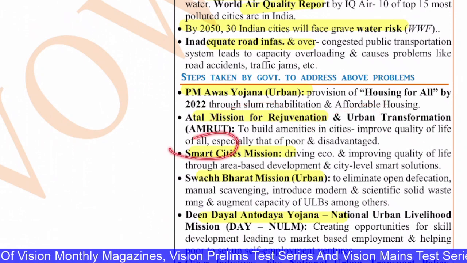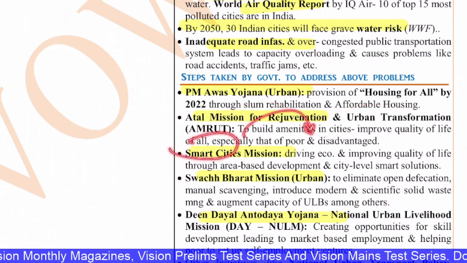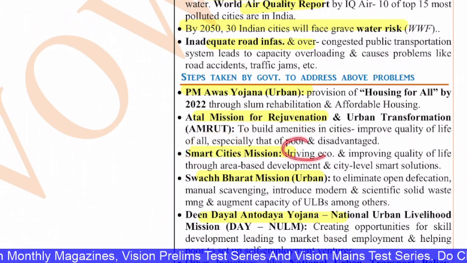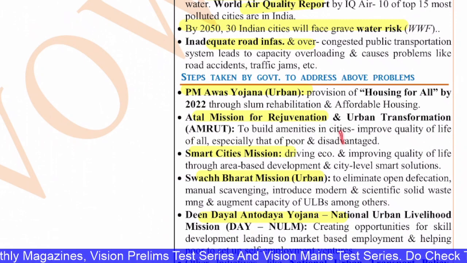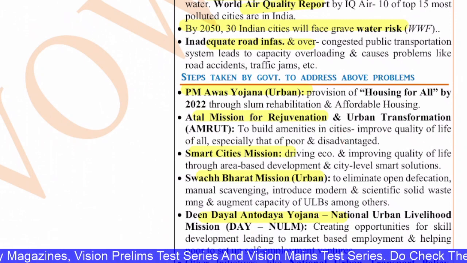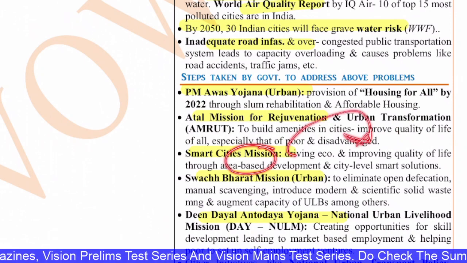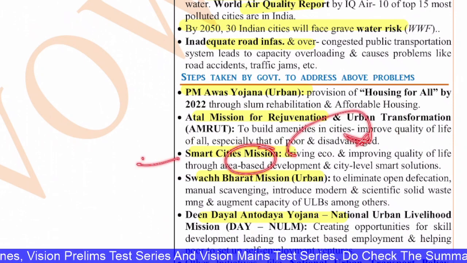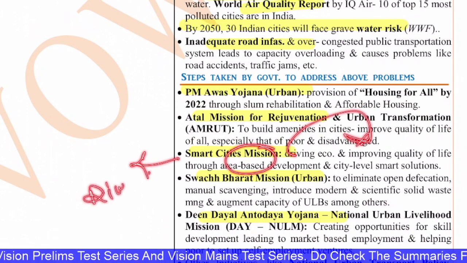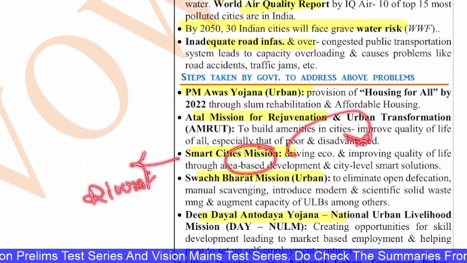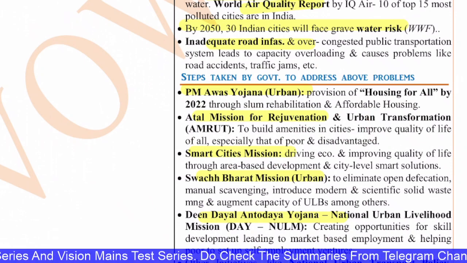Also, the Smart City Mission is to drive changes in the cities, the way they are planned. It is to drive the economy and also improve the quality of life of the people through area-based development and city-level smart solutions. Because, as I said already, because of the diversity that we have in India, the regional needs and issues are specific to particular regions, so they have to be addressed differently.